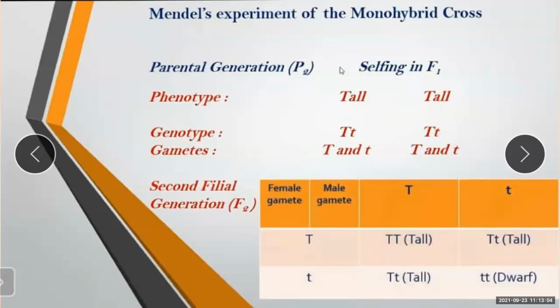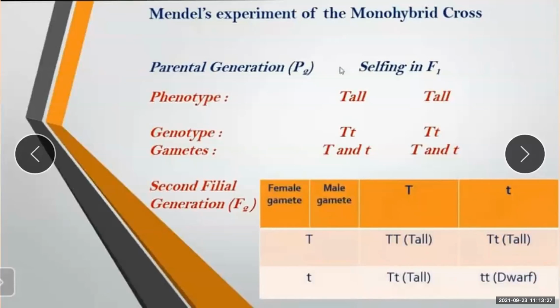What is the ratio? See, the pure tall plant is only 1. This one is also capital T and small t; these are 2, and these are the hybrid ones. And the pure dwarf plant is 1.